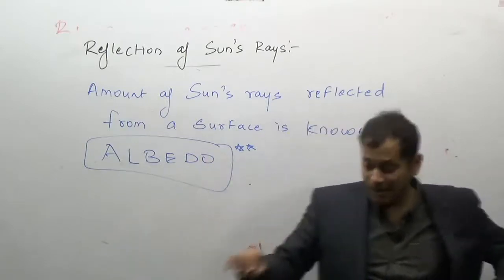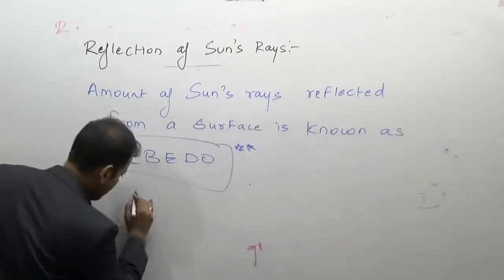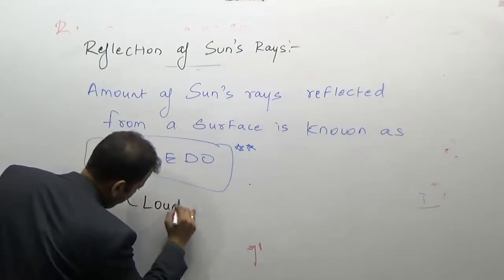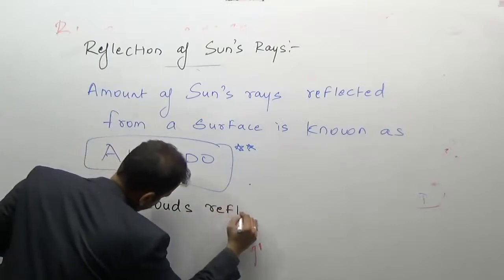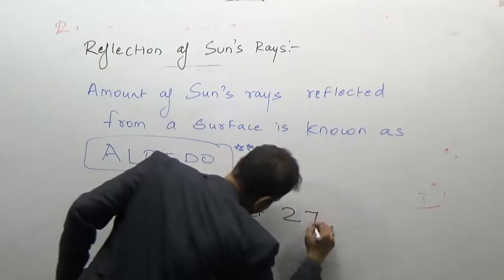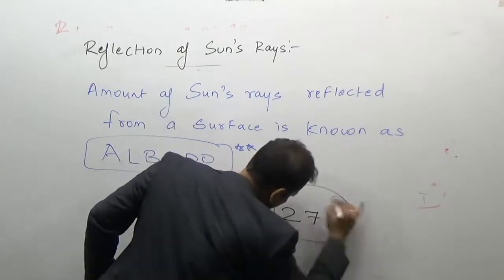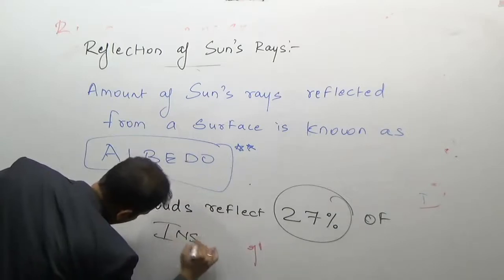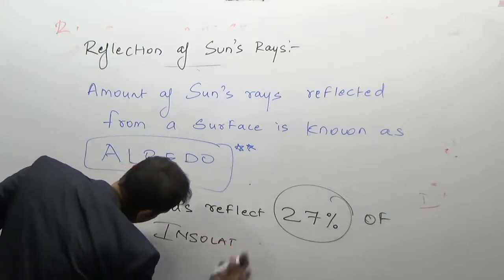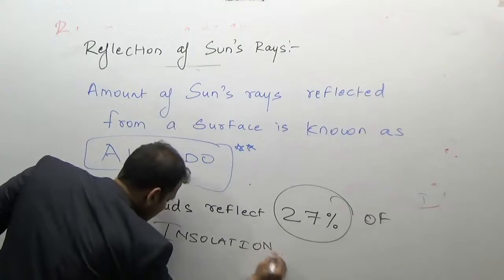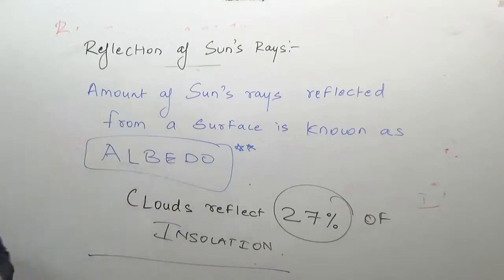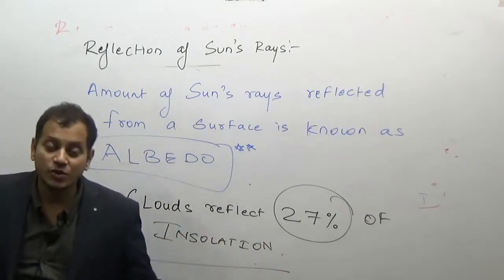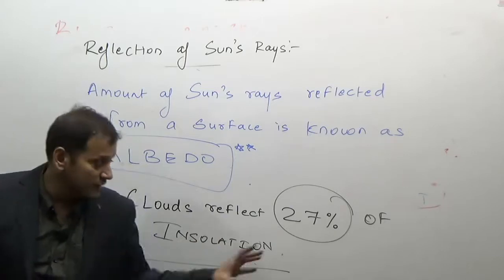In fact, remember, clouds reflect 27% of insolation. So we do not get each and every amount of sun's rays.